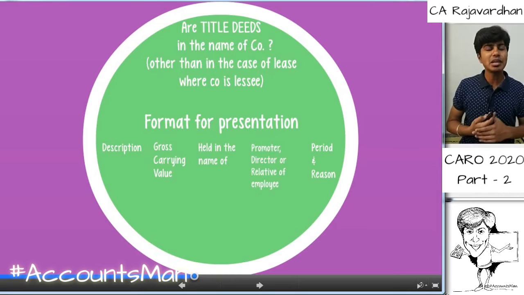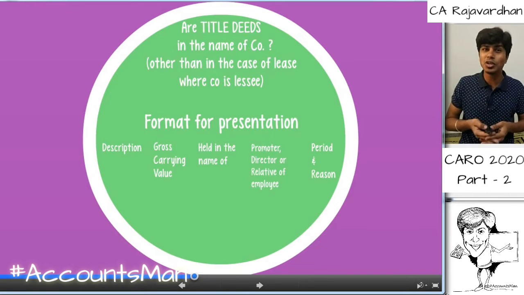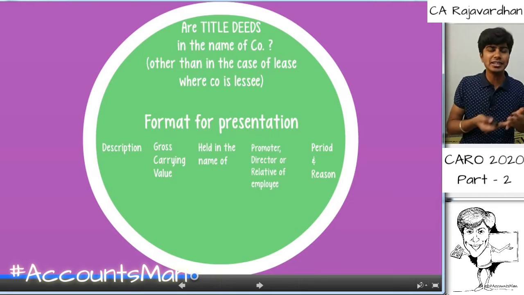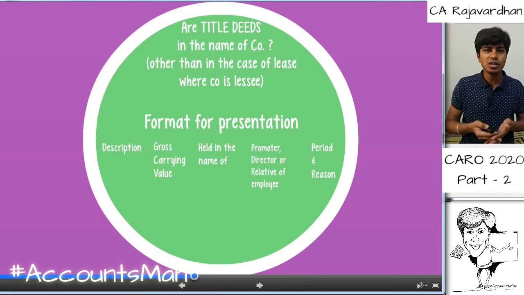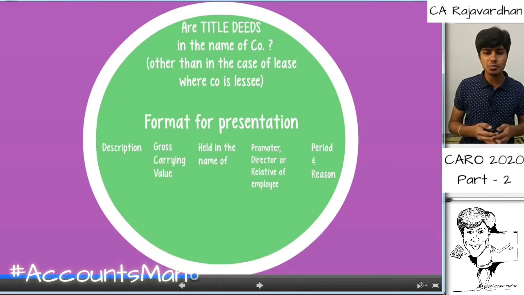So what are the items that will be covered in this? This particular thing covers those items which are belonging to the company because of ownership, but not recorded in the names of the company. That is, the legal ownership is not there in the name of the company. It can be there in the name of a director, a promoter, or the person to whom an employee is relative, or any other person to whom the company is very closely related. We need to disclose the entire thing in the format that is given under this particular clause. That is, firstly, the description of the asset. Second one, the gross carrying value of the asset. Thirdly, in whose name is it held?